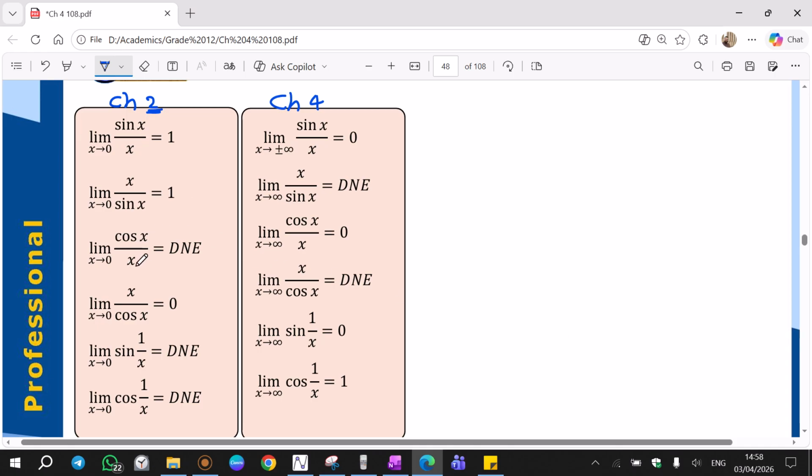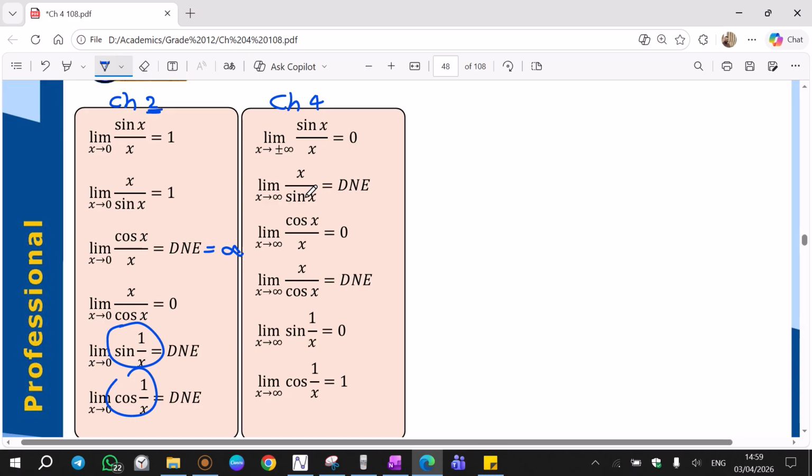Cosine x over x does not exist, because if we replace x with 0, cosine 0 is 1. 1 over 0 is undefined, and for limit, undefined means does not exist, or infinity. Infinity also does not exist. This one will be 0 over 1, result is 0. Sine 1 over x, if we put 0, that will be sine infinity, and sine infinity alone does not exist. Similarly for the cosine. And for these, we just solved this one. This one does not exist. Infinity divided by positive negative 1. The result is not stable.